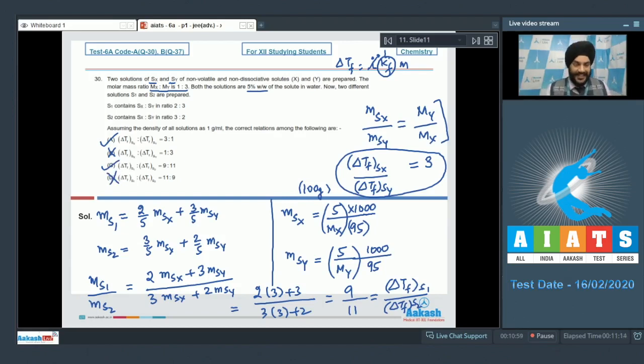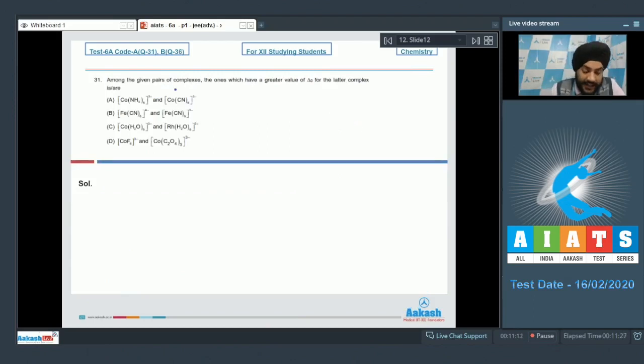Let us look at the next question now. Question number 31. Among the given pair of complexes, the ones which have a greater value of delta O for the latter complex is or are. So if we talk about option A now, in option A we have Co(NH3)6 3+ and Co(CN)6 3-.